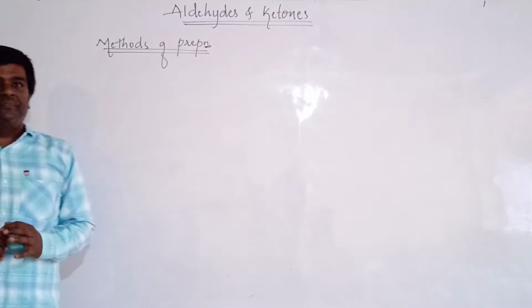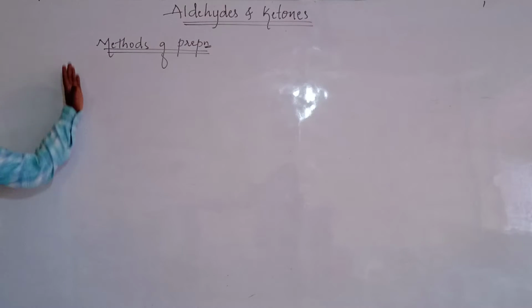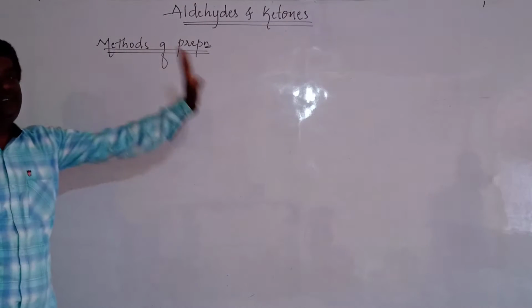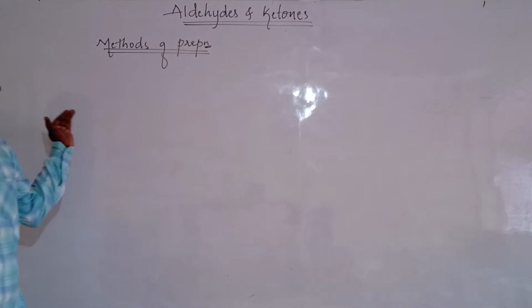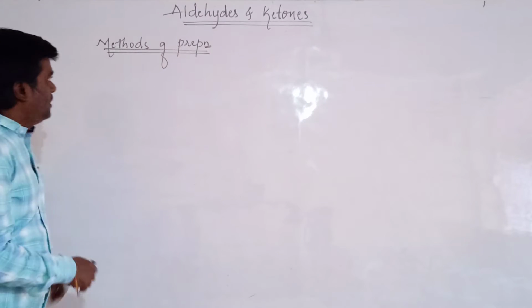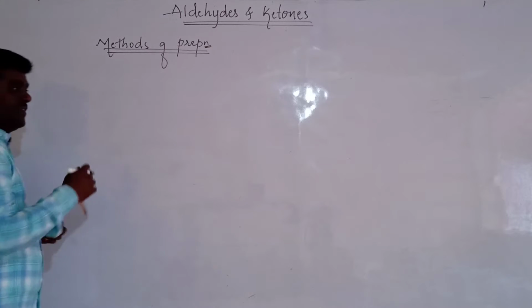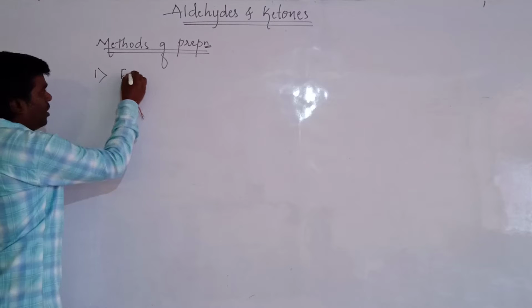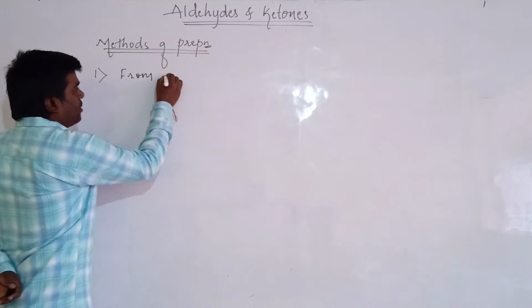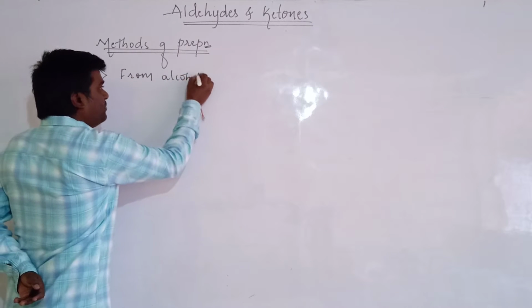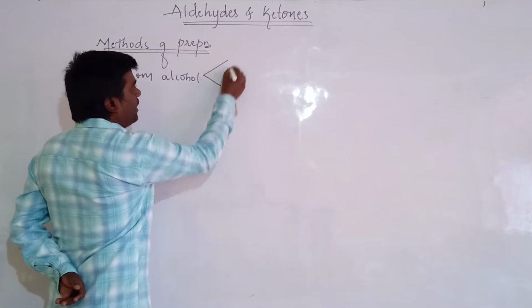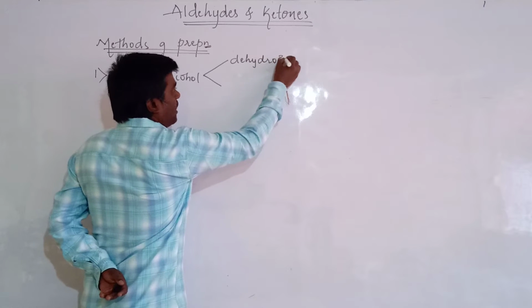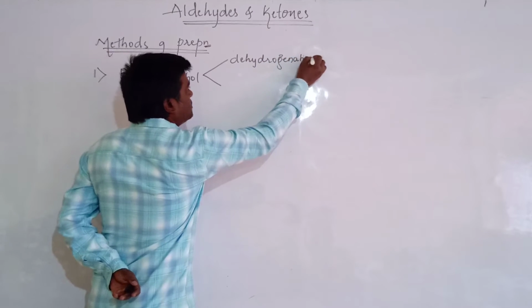Good afternoon to everybody. In the yesterday class, we have discussed an introduction and nomenclature for the aldehydes and ketones, and also discussed methods of preparation. In the methods of preparation, the first method is from alcohol. By using alcohol, we can prepare them by the method of dehydrogenation, and another one is the oxidation method.